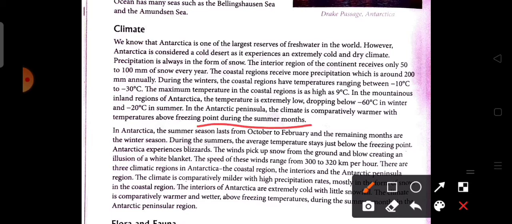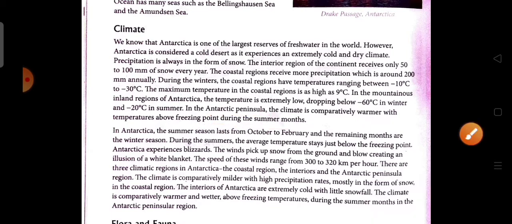In the Antarctic Peninsula, as we located before in the pictures, the climate is comparatively warmer, with the temperature above freezing point during the summer months. Only there does the temperature remain above the freezing point.